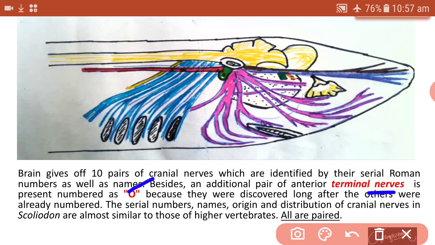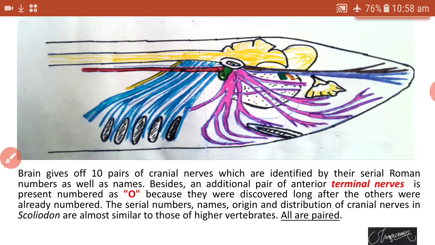This terminal nerve gets the number 0 because these nerves were discovered long after the others were already numbered. The other cranial nerves were already numbered, and afterward the terminal nerves were described, so they got the number 0.